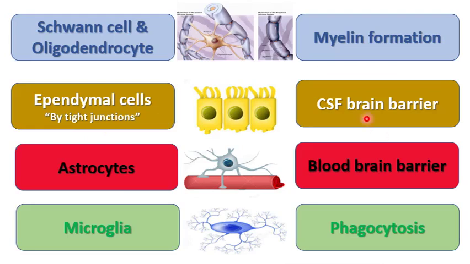So, Schwann cell and oligodendrocyte are the myelin forming cells. Ependymal cell: CSF and blood-brain barrier, cubical in shape. Astrocyte: blood-brain barrier. Microglia responsible for phagocytosis. Okay.